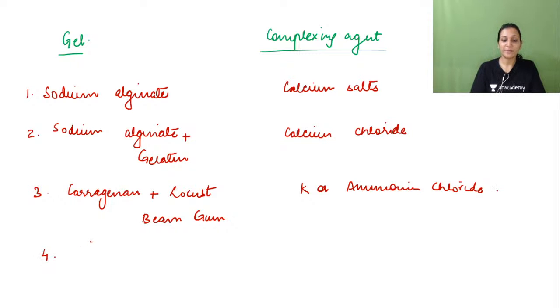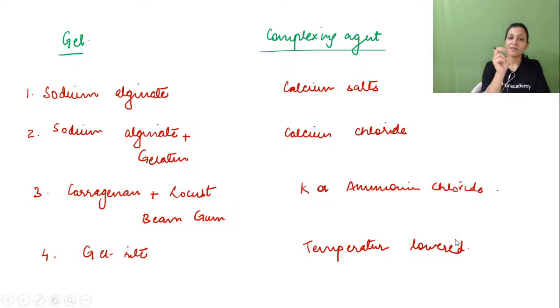The fourth gel will be Gelrite. This is a company product. And when does it become complex? It is temperature dependent. Whenever the temperature is lowered, it changes into the complex.